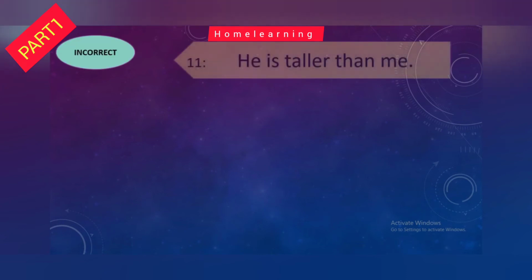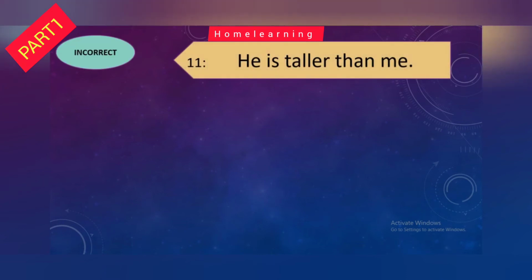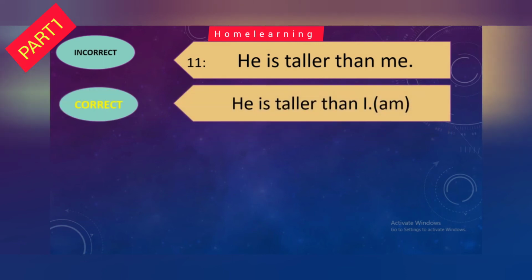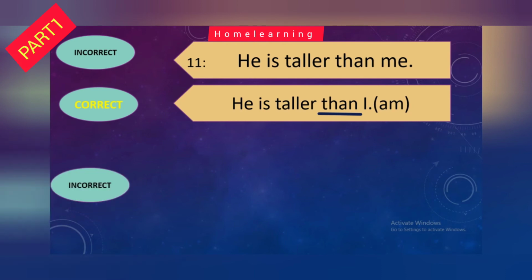Next incorrect sentence is: He is taller than me. And the correct is: He is taller than I. Now look at the sentence carefully. If we want to complete the sentence, it is "he is taller than I am", so we can better understand. If we are not using "am" to complete the full sentence, we will use only "I". The correct sentence will be: He is taller than I.